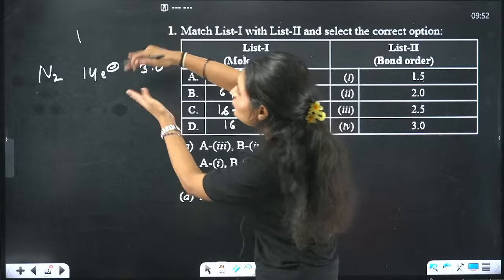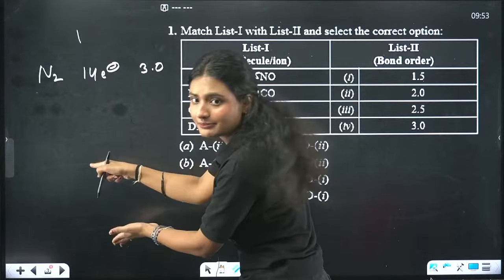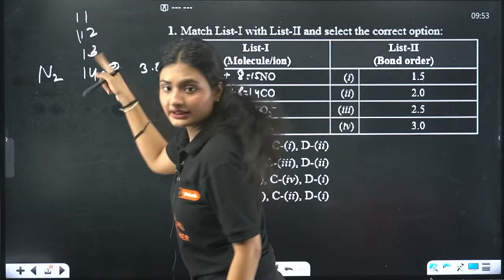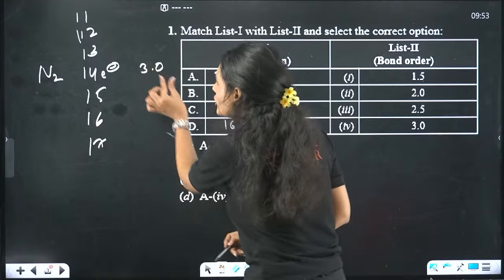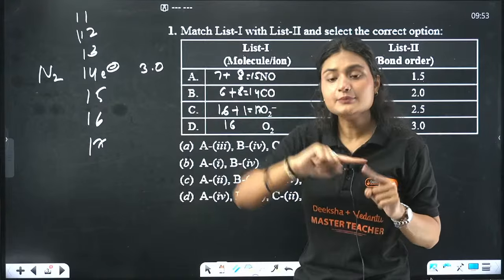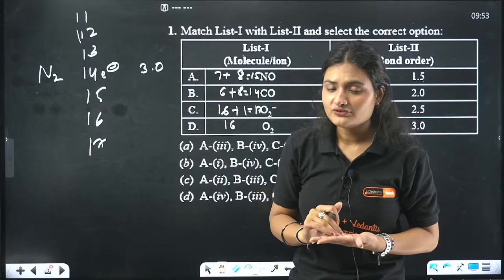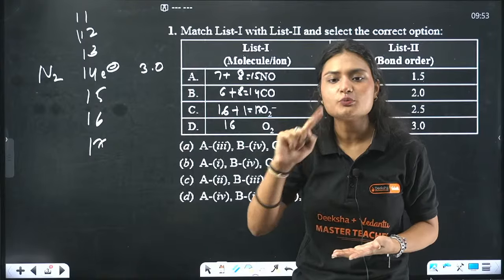Now, if you decrease the electrons from 14, or you increase the number of electrons, right? You do 13, 12, 11, or you do 15, 16, 17, your bond order will decrease in both cases. If you increase the number of electrons or you decrease the number of electrons, in both cases your bond order shall decrease by 0.5.